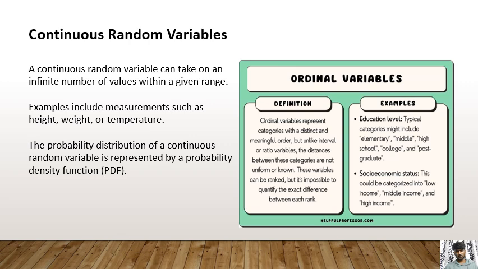Ordinal variables. Ordinal variables represent a category with a distinct and meaningful order, but unlike interval or ratio variables, the distances between the categories are not uniform or known. These variables can be ranked, but it's impossible to quantify the exact difference between each rank. Example: education level. Typical categories might include elementary, middle, high school, college, and postgraduate.